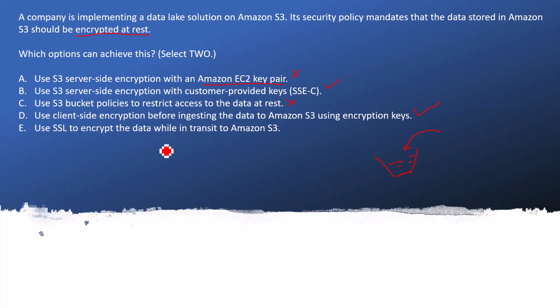E: Use SSL to encrypt the data while in transit to Amazon S3. We are talking about data that should be encrypted at rest, and SSL is HTTPS. While the data travels from one place to another, we generally use a secure protocol, but when we are saving the data somewhere, it will not be encrypted. The data is encrypted during transit, but when it is persisted in Amazon S3 or any kind of storage, it will not be in encrypted format. So that is the wrong answer. So the two correct answers are B and D.